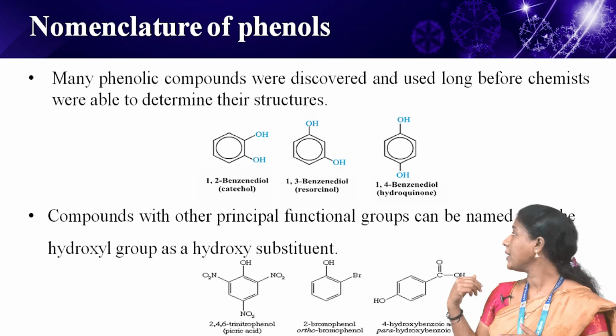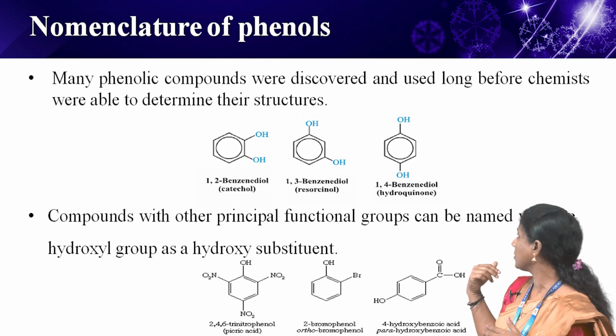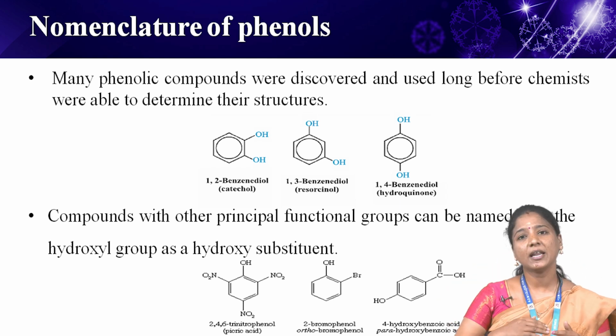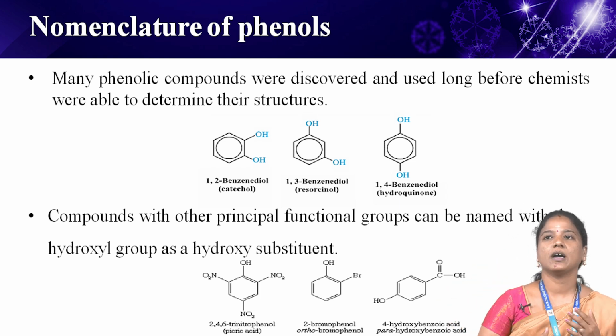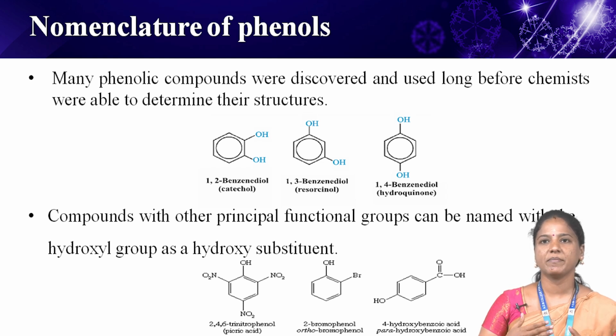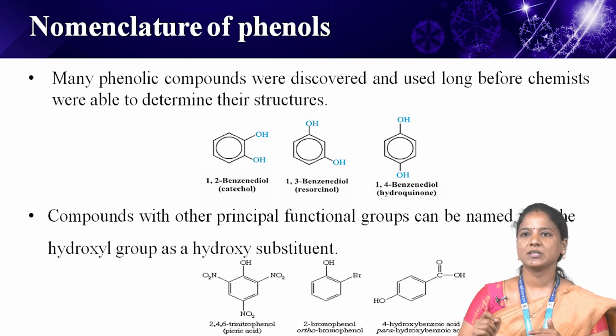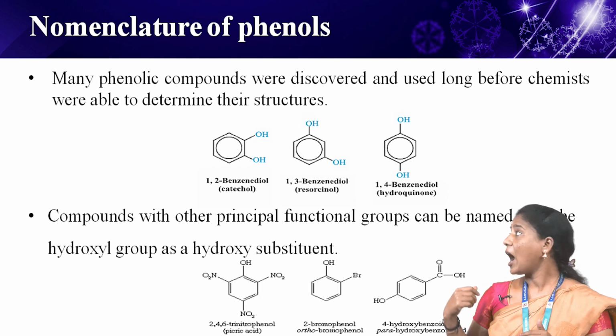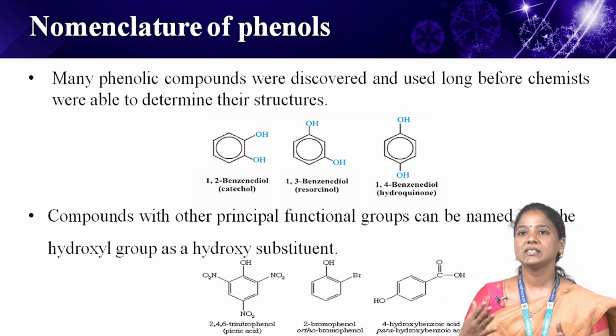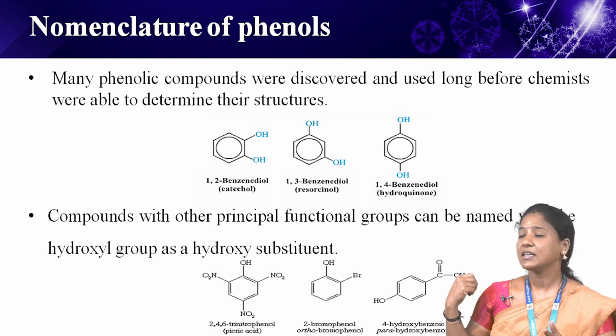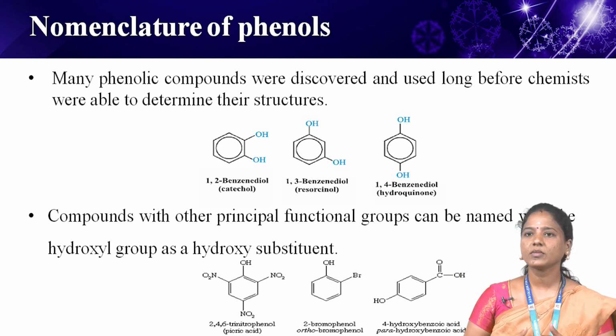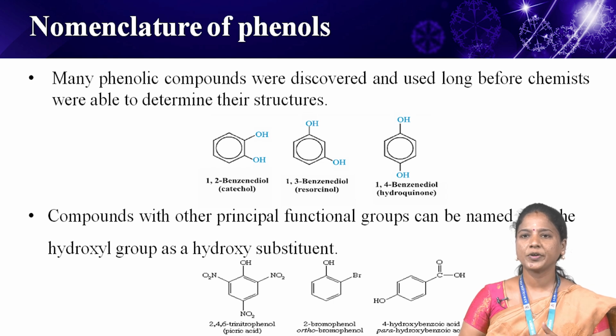And the next one, nomenclature of phenols. This is a very important one. Many phenolic compounds were discovered and used long before chemists were able to determine their structure. Therefore, they have trivial names, for example, catechol, the common name of 1,2-benzenediol. Next one, resorcinol, the common name of 1,3-benzenediol. And then hydroquinone, the common name of 1,4-benzenediol. Okay, they are often used for the most common phenolic compounds.